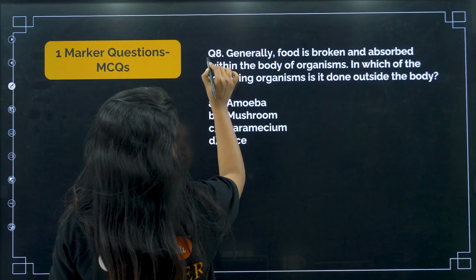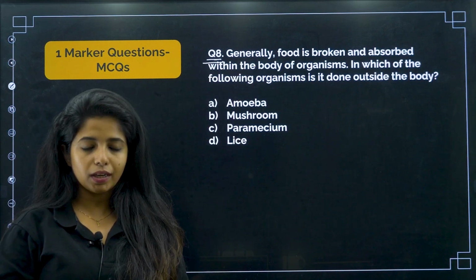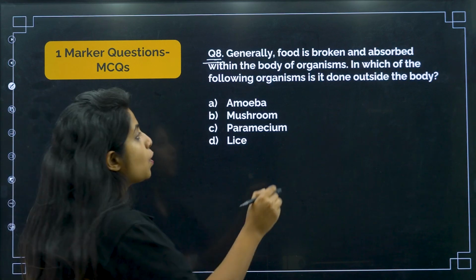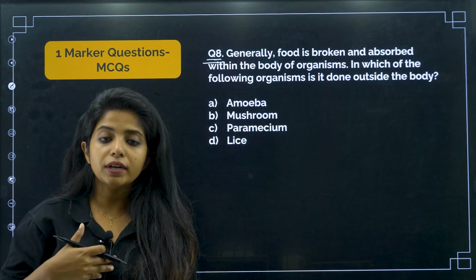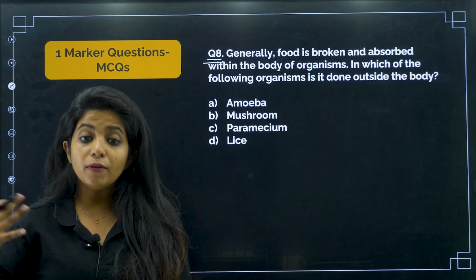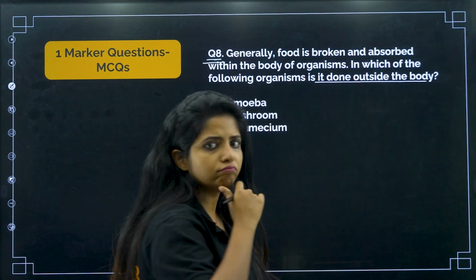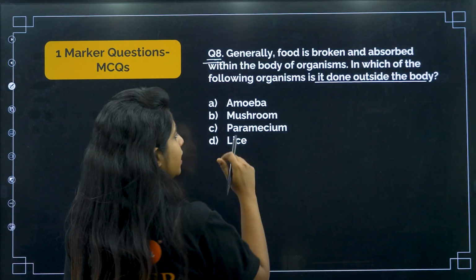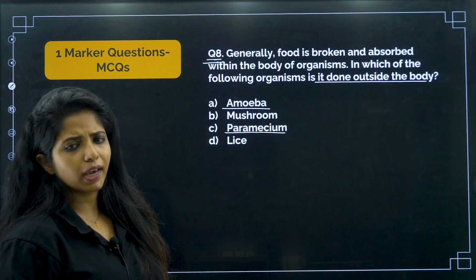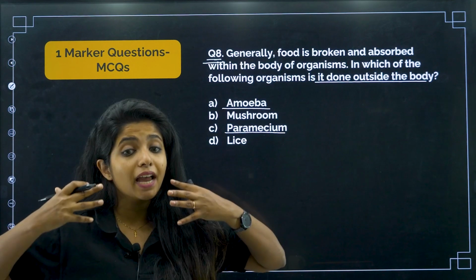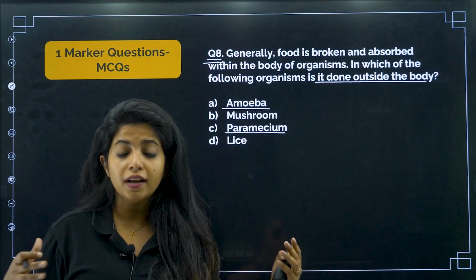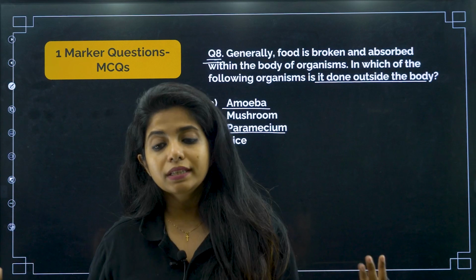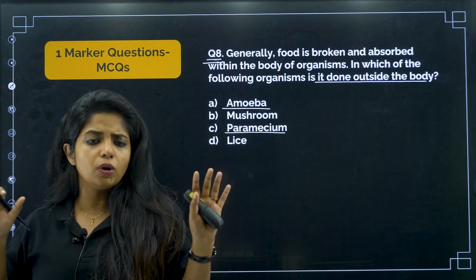So, question number 8, as I said, is the one where biology starts. 1 to 7 might be physics or chemistry. Now, generally, food is broken down and absorbed within the body of an organism, right? The food that we take in is broken down inside our body. In which of the following organisms is it done outside the body? Outside the body, have you seen any organism breaking down its food? Well, it's there. Who is that organism? Let's see. Amoeba and paramecium, according to your NCERT, both of them take their food inside. Remember, amoeba takes it in through the pseudopodia and paramecium takes in the food through the cilia. So, basically everything is getting broken down inside their body, so they cannot come under this category.